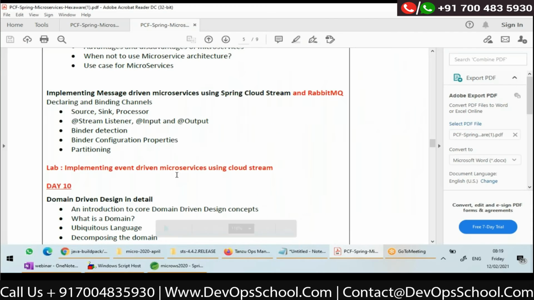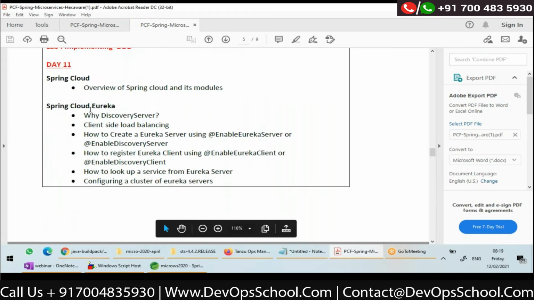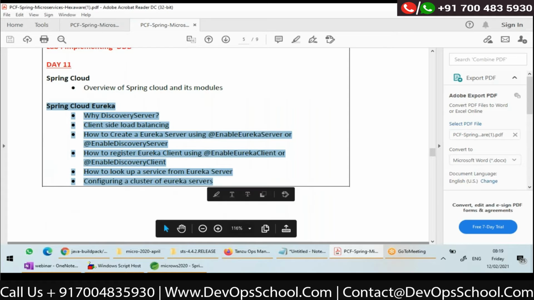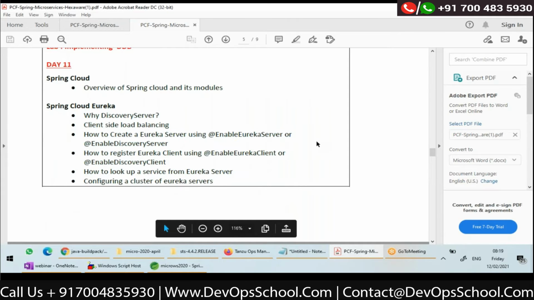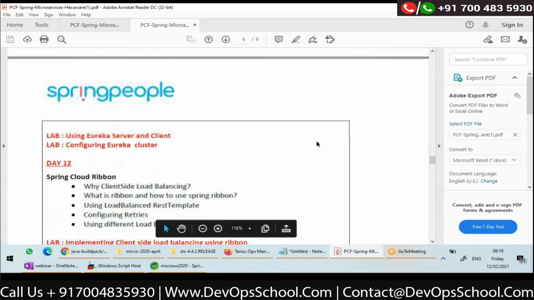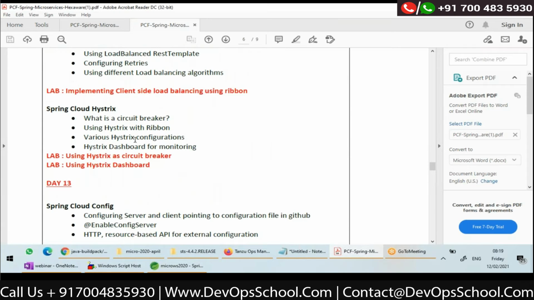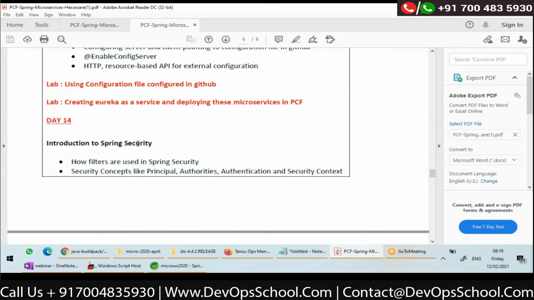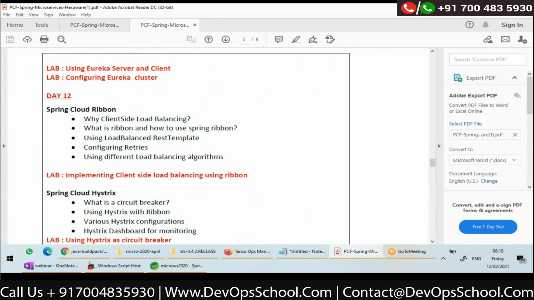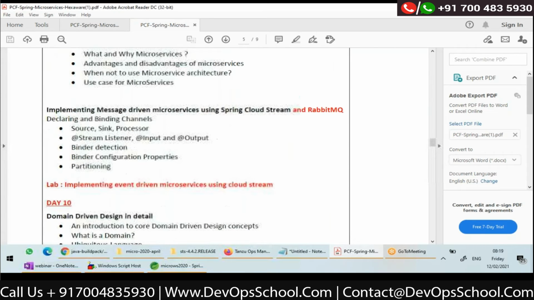Yes. So going on further, we have a detailed discussion on how to create Eureka, how to register with Eureka, how can you look up Eureka, Ribbon, Hystrix, Config Server, all this we have. Step by step, we'll go ahead.